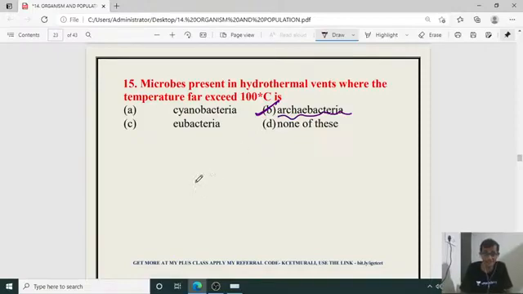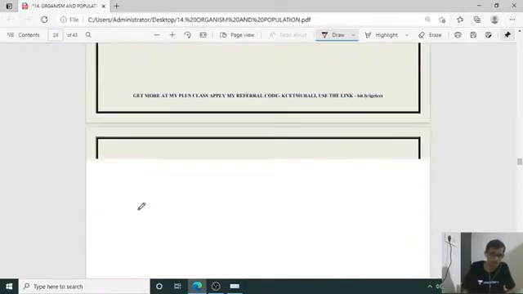So Thermus aquaticus, Archaebacteria. Thermus aquaticus is also an example, and they can tolerate high temperature. Taq polymerase enzyme is isolated from the Thermus aquaticus bacteria, and that Taq polymerase is used as one of the polymerase enzymes under PCR, polymerase chain reaction. So the right answer is B for the 15th one.